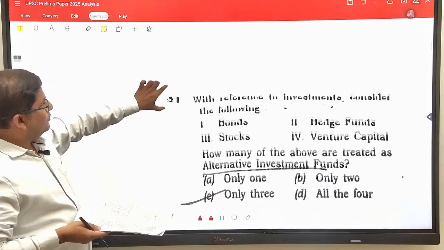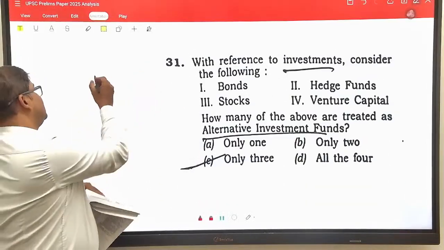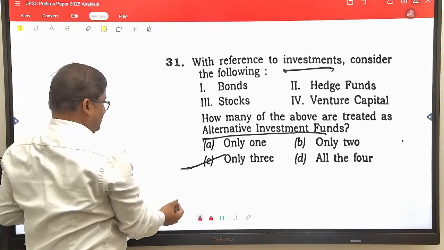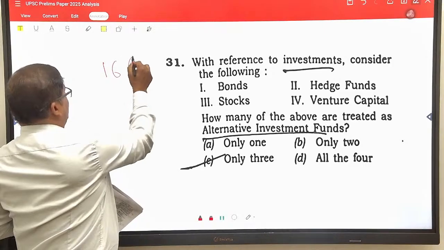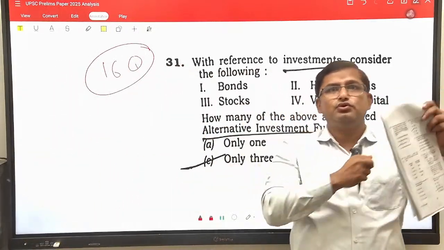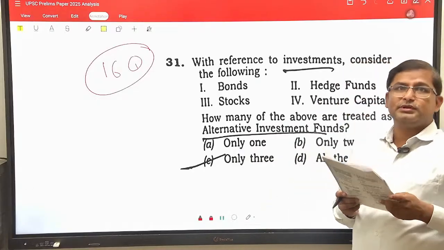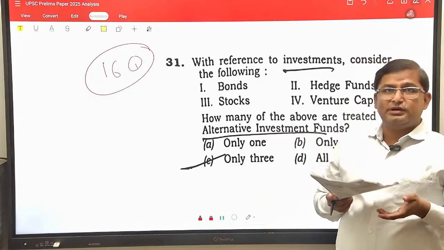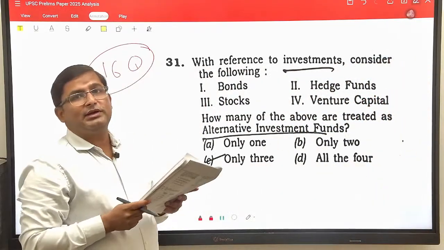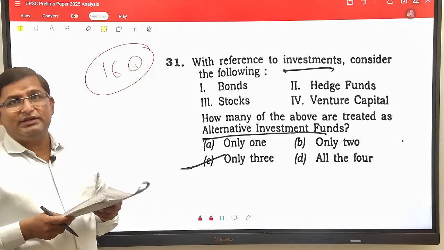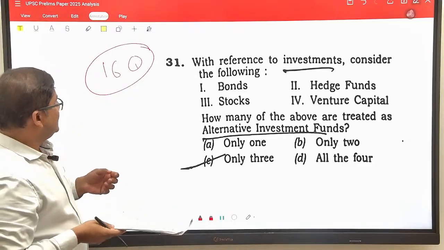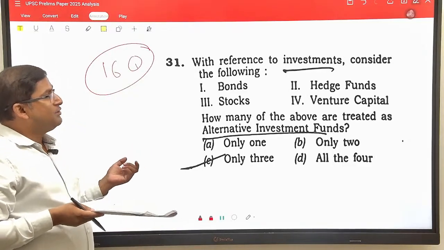So let me tell you, this year they have asked 16 questions from the economy. Few questions were analytical, so you need to study thoroughly because these questions were analytical as well as conceptual. So mostly questions were from the banking, RBI, financial market. Let's see the questions and their probable solutions.